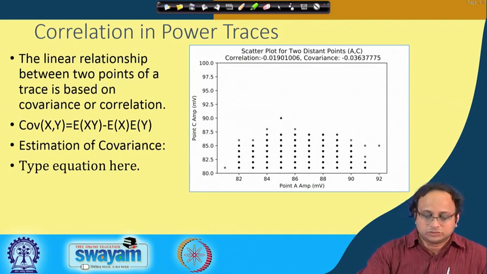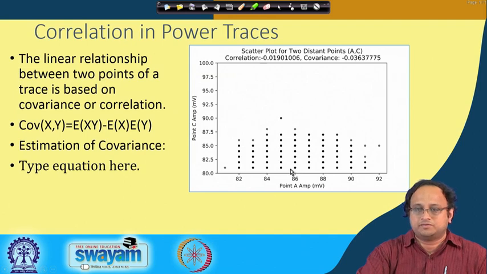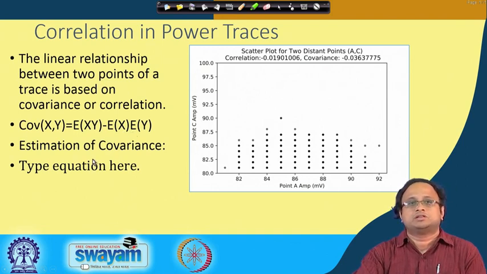So, this gives us a good understanding about how the noise behaves across time instances, and gives us an ability to model the noise. Covariance and correlation are statistical tools to measure the linear relationship between two points of the power trace. As we know, the covariance of x comma y is E[xy] minus E[x] times E[y], and that helps me estimate the covariance.